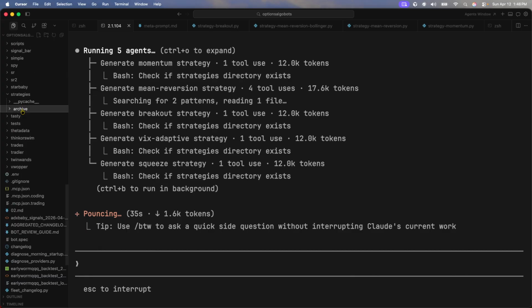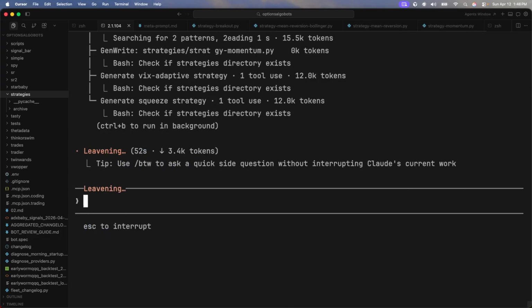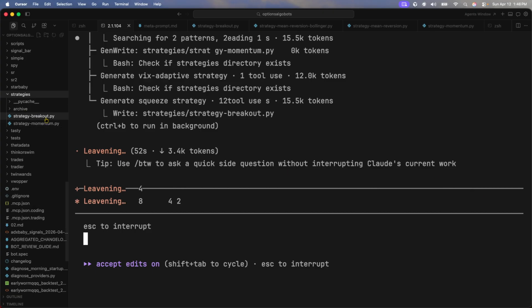Strategies. Those are archived. So once we get new strategies, they're going to start populating here. So check if the strategy directory exists, right? So we have 5 agents that are working, one creating momentum, one creating a mean reversion strategy, another one a breakout, VIX-adaptive, and a squeeze strategy. So we can see the strategy starting to come out now.